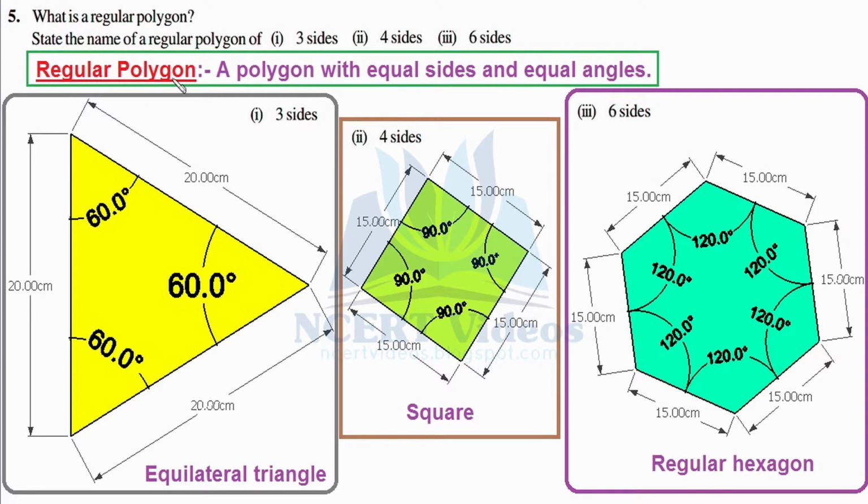It's so simple. That is, when a polygon has all sides equal and all angles equal, that particular polygon is termed as a regular polygon. Now, the question says, state the name of a regular polygon when it has 3 sides, 4 sides and 6 sides. We have learned in this chapter that particular names are given for different polygons having some very common sides. So the first one is having 3 sides. So we need to name a regular polygon that is having 3 sides.